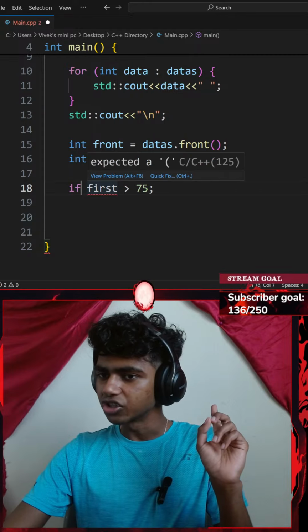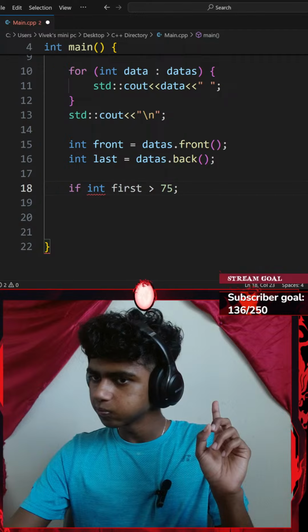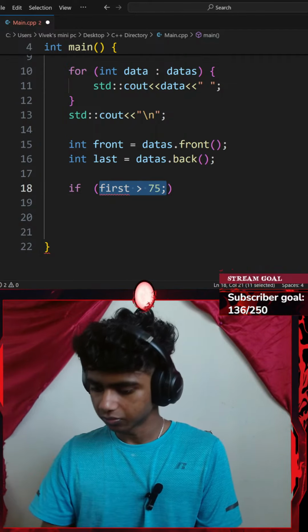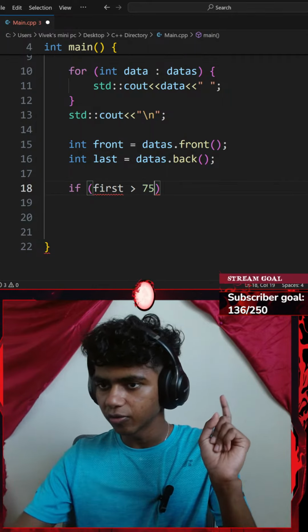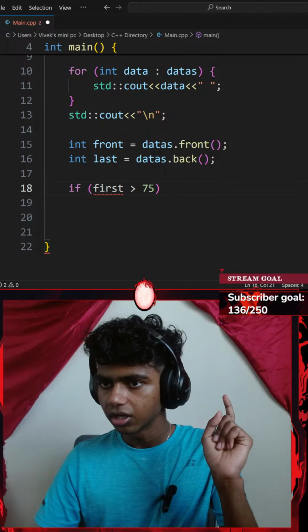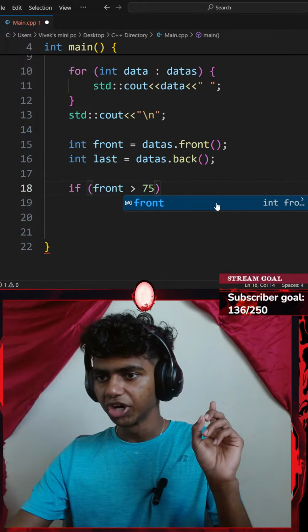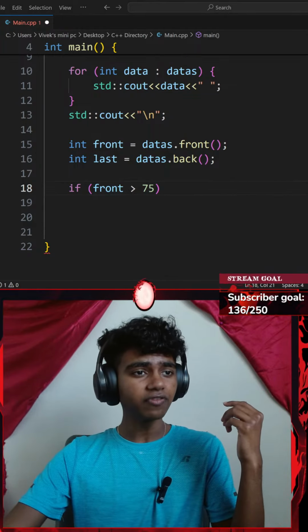If my integer first, should I go with integer first? Okay, if a pair of parentheses, there we go. So if my first is greater than 75, I will remove the semicolon from there. Oh, no wonder, I spelled my variable wrong. There we go. If my front variable is greater than 75,